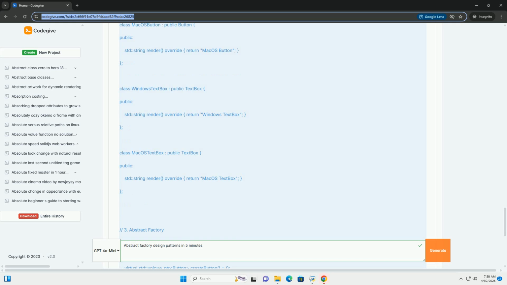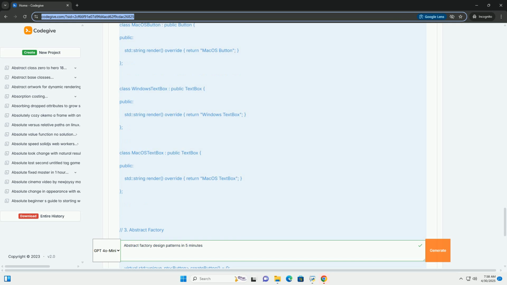Consistency: ensures that products created together are compatible. Open/closed principle: you can add new families of products by adding new concrete factories and products without modifying existing code, the client. The 5-minute code example, Python: a GUI theme factory.